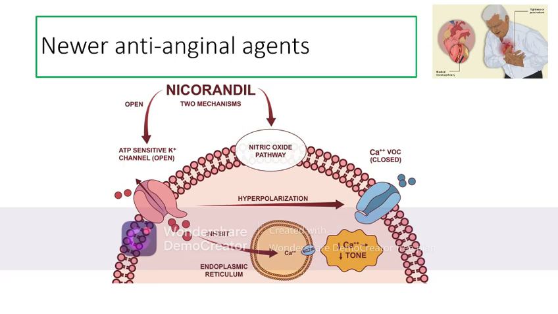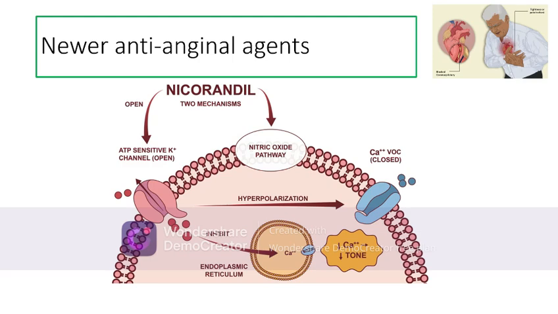So, talking about the newer anti-anginal agents, the first being nicorandil. Nicorandil works by two mechanisms. One, it opens the ATP-sensitive potassium channels, causing an efflux of potassium from the vascular smooth muscle. This causes a hyperpolarization and relaxation of the vascular smooth muscle.